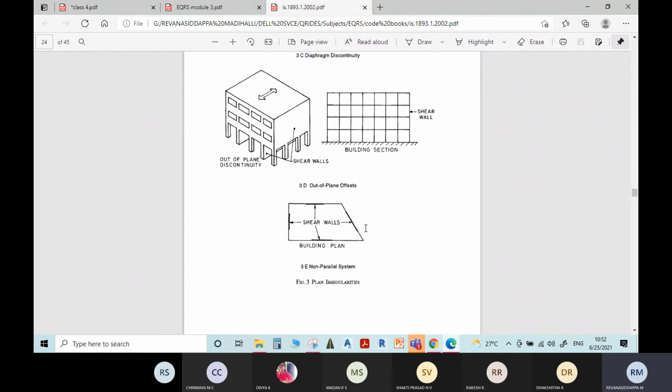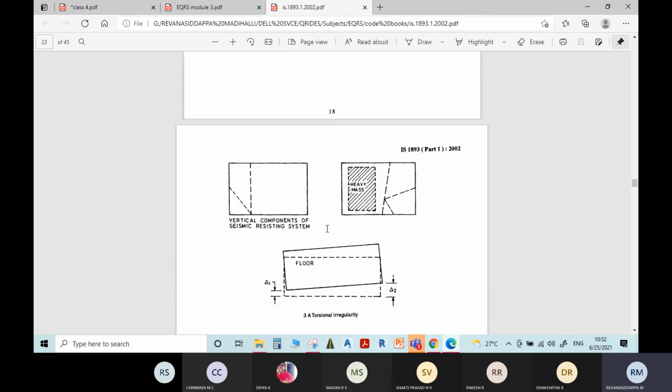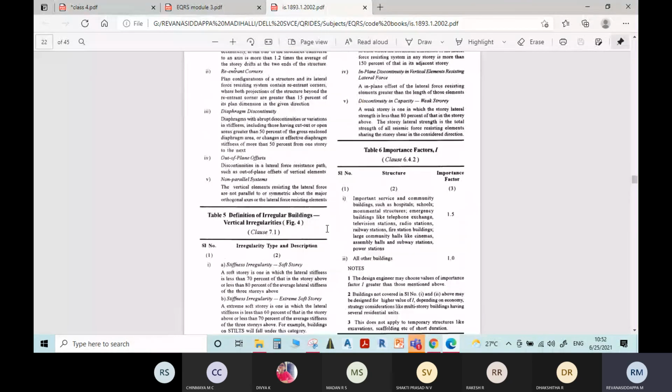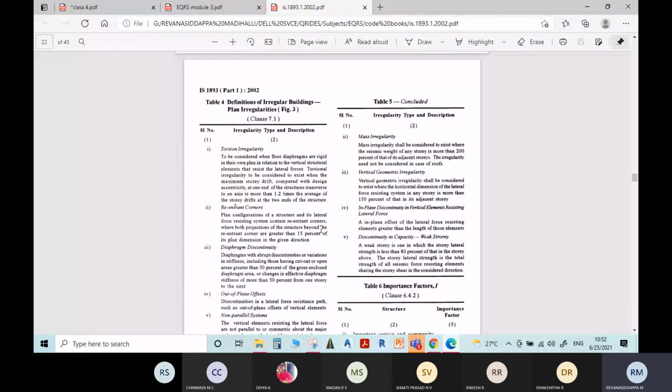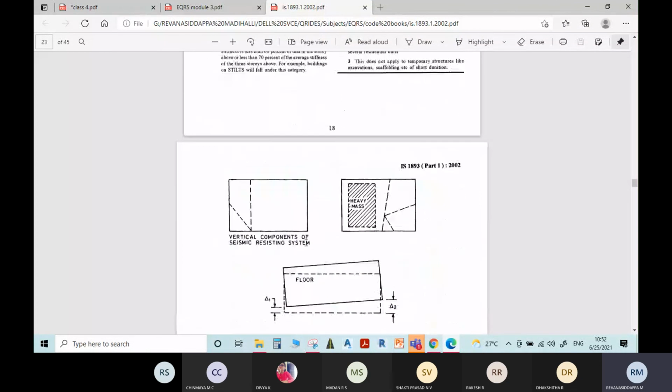If you draw an x-axis, then it is not symmetric about both the x-axis and y-axis. In this case also, there will be a torsion induced in the system. Because of torsion, there will be more stress concentration at the structural elements, which may lead to the failure of the building. That is why it is called non-parallel systems. The vertical elements resisting the lateral force are not parallel to or symmetric about the major orthogonal axis.